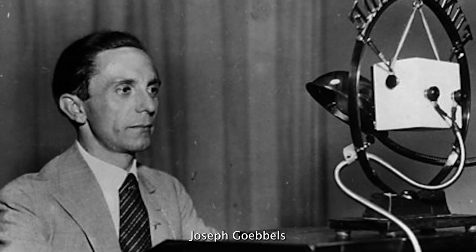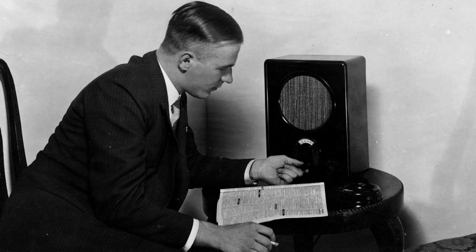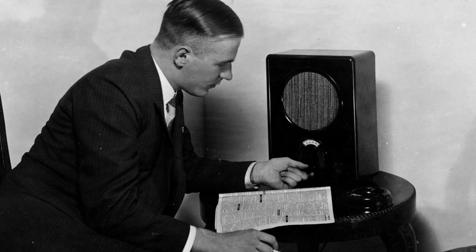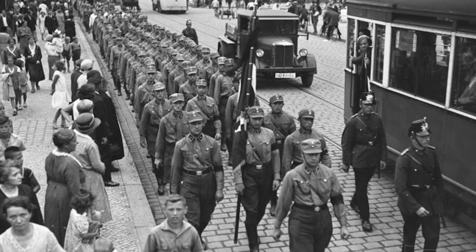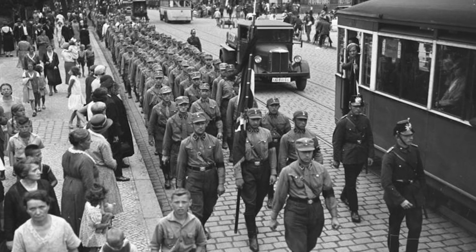At the same time, the Nazis were becoming more effective at gaining support. Hitler appointed a man named Joseph Goebbels as the head of propaganda, and he took advantage of modern methods such as radio broadcasts, rallies, and newspapers to win voters. He printed millions of leaflets and posters to persuade people, such as this one from 1932, saying that Hitler was their last hope. The Nazis also expanded the SA, which grew by millions of members in the early 1930s.